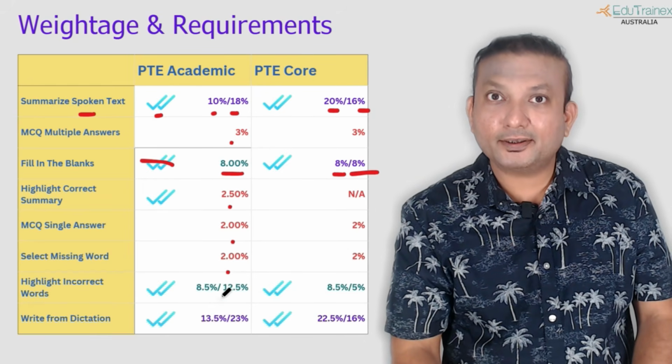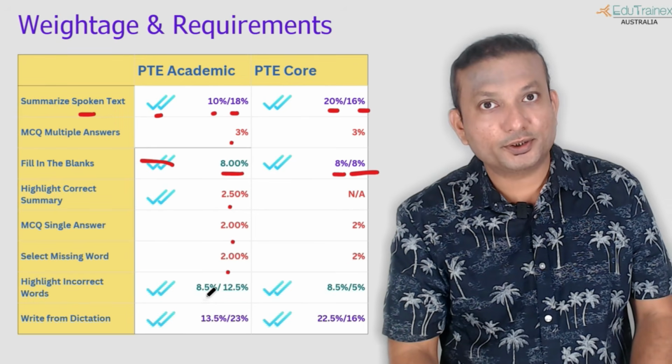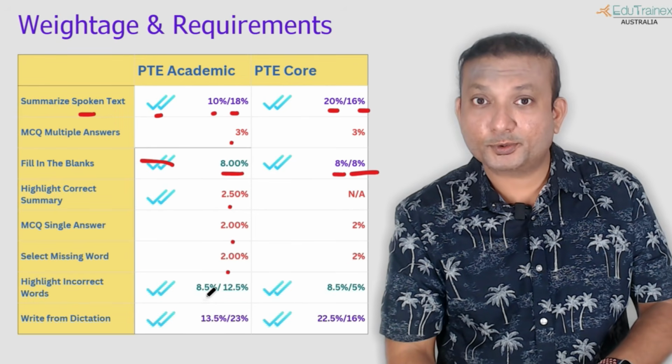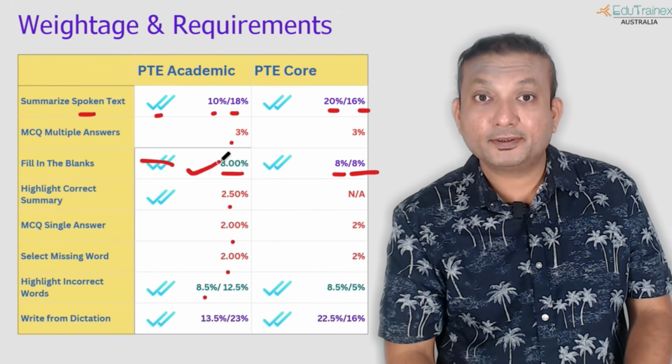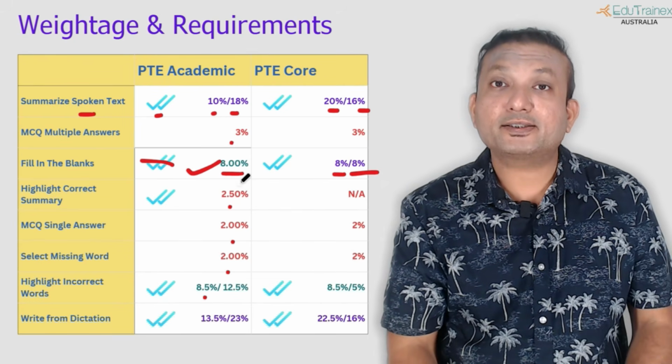Next comes highlight incorrect words. You cannot ignore this question. Audios are faster in this question and even in fill in the blanks. This requires a lot of spellings. Okay, very, very important. Spellings are a must.